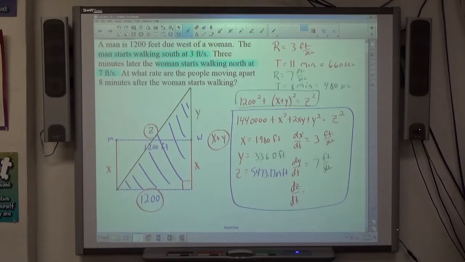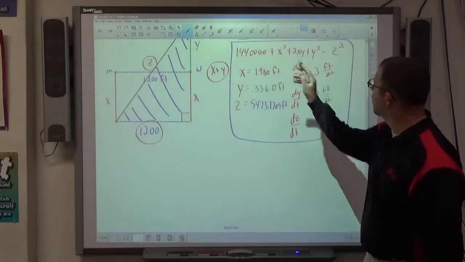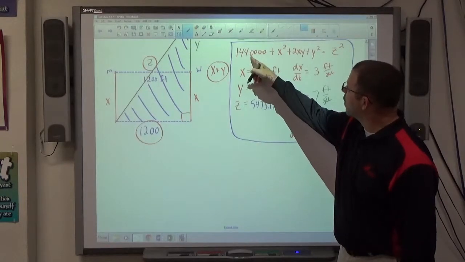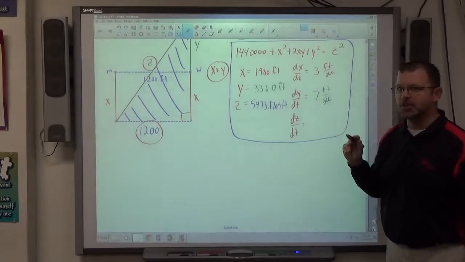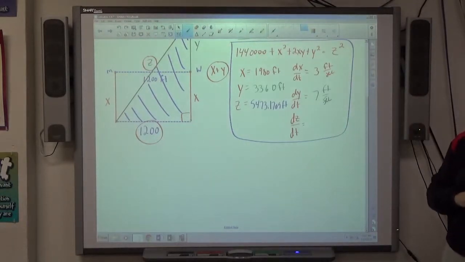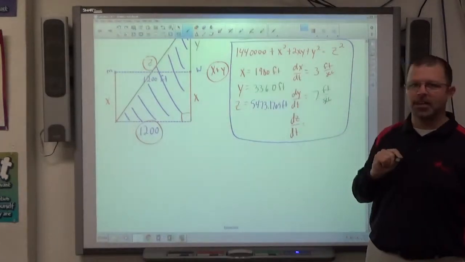In these problems, with a good relating equation, every value of every variable is known where possible. Then I just go ahead and do my derivative. So the derivative of 1,440,000, if I'm being a good mathematician speaking these numbers right, is 0. Seems like that should really matter to the problem, but it doesn't. The derivative of that is 0.